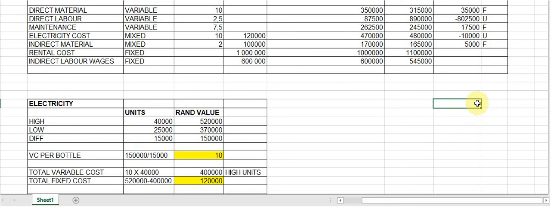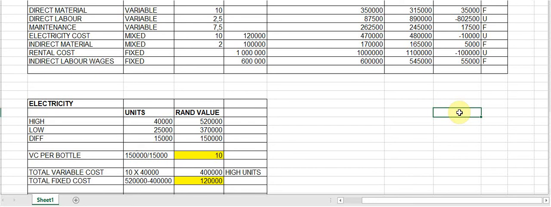Then we have 1 million Rand that we were allowed to spend for rental cost, we spent 1.1 million. So it occurs to me that we overspent, which makes this an unfavorable variance. And in terms of our indirect labor wages, we were allowed to spend 600,000, but we spent 545,000. And again, we underspent money, which makes this a favorable variance.